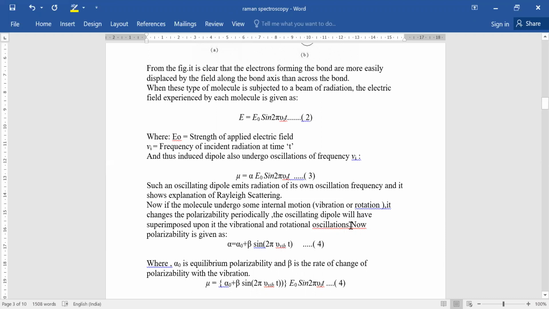So now polarizability is given as alpha equal to alpha 0 plus beta sine 2 pi nu vibrational into T, where alpha 0 is the equilibrium polarizability and beta is the rate of change of the polarizability with the vibration. Now we substitute the value of alpha in equation 3.